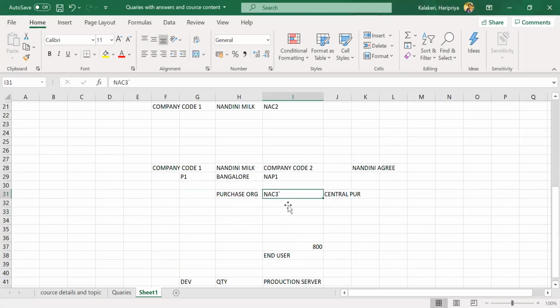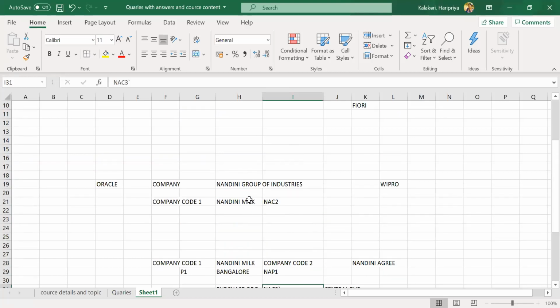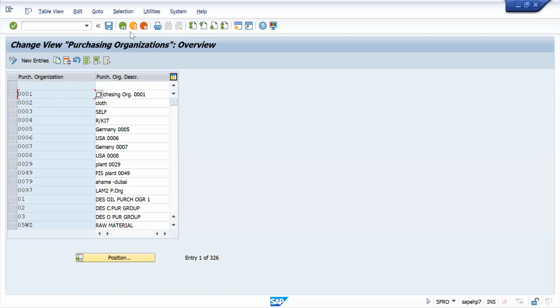To become a central purchase organization, I need to assign this to my company code, Nandini Milk. Then whatever plants are under this company code, everything will be procured by this one only, NAC3, the central purchase organization. Okay, so I have saved it.